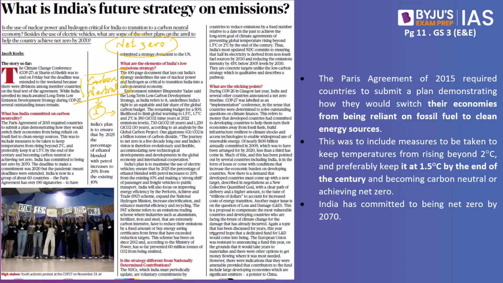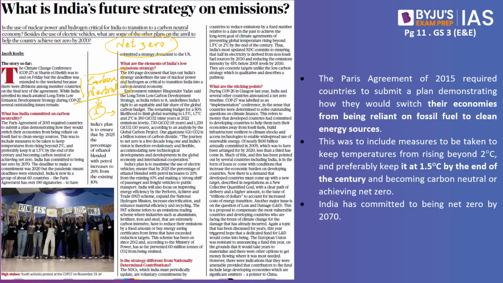So carbon neutrality is about making sure that as much carbon dioxide emissions happen, the same amount is neutralized, so there is no carbon emission as a whole, so there is net zero. And at the same time, when we speak about net zero as a whole, it includes carbon dioxide along with other greenhouse gases like methane, nitrous oxide and other hydrofluorocarbons.